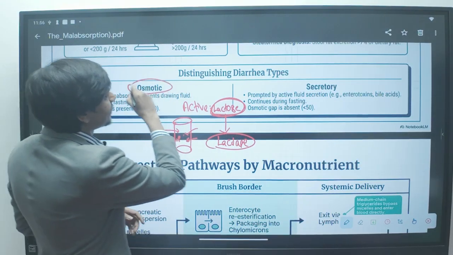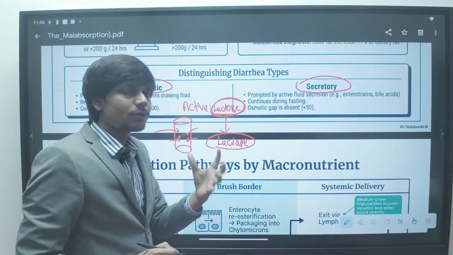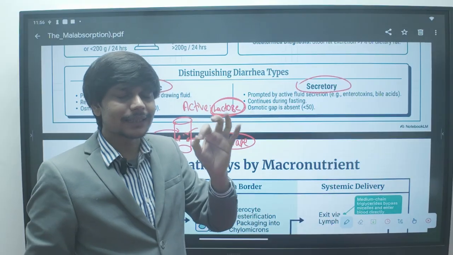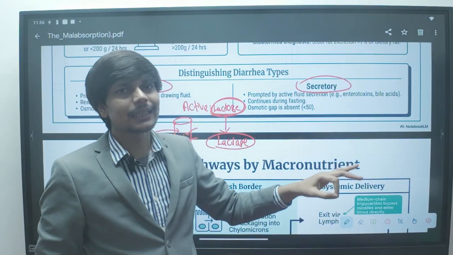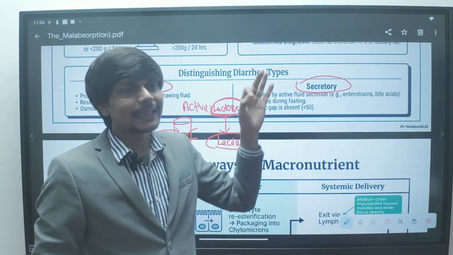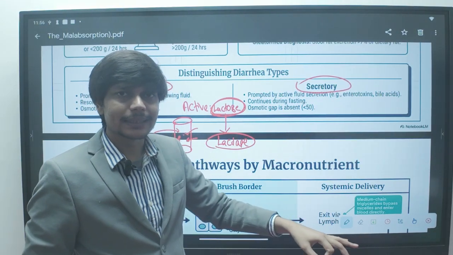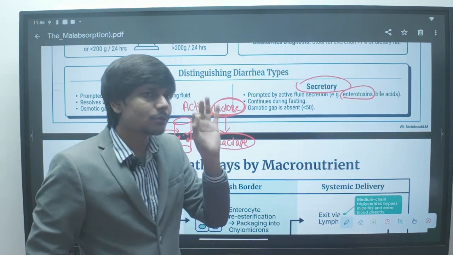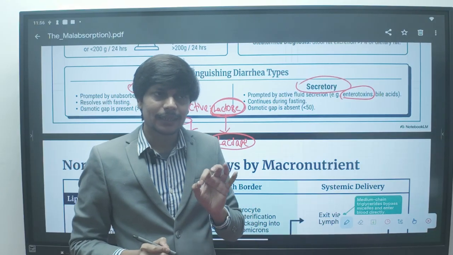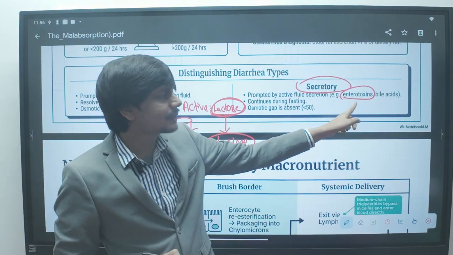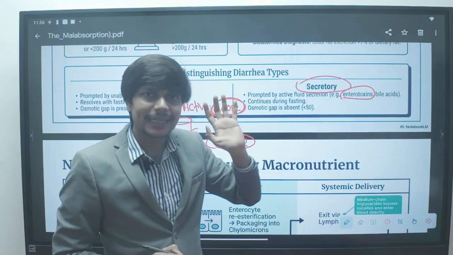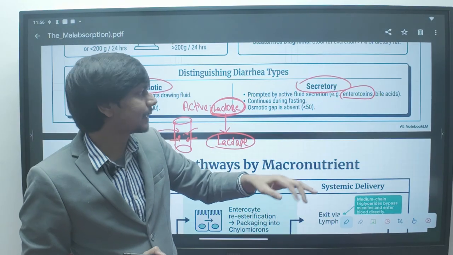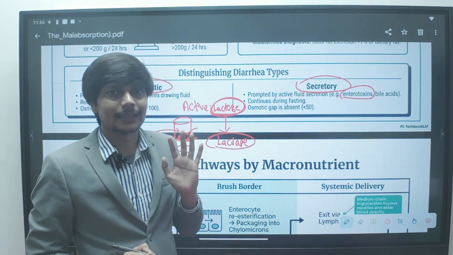And what about secretory diarrhea? In secretory diarrhea, there is no extra osmotically active substance. Instead, there is some substance which is stimulating the gastrointestinal tract to secrete fluid and electrolytes. This can be a bacterial toxin. The bacterial toxin can stimulate the cells of the gastrointestinal tract, and when these are stimulated by this toxin or by bile acid, this will cause secretion of fluid and electrolytes into the gastrointestinal tract, and the patient will have secretory diarrhea.